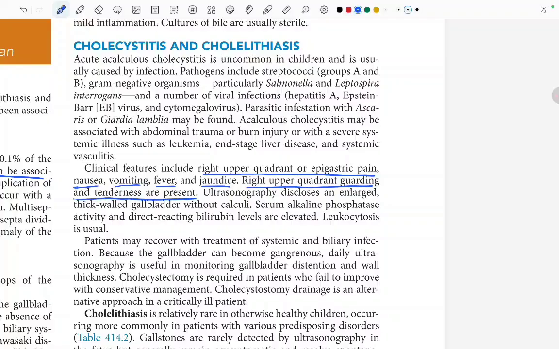Ultrasound discloses an enlarged thick-walled gallbladder without calculi. So what will be seen on the ultrasound? On ultrasound, there will be enlarged thick-walled gallbladder without any calculi. Serum alkaline phosphatase activity and direct reacting bilirubin levels are elevated. There is increase in the ALP levels and direct reacting bilirubin levels are elevated, and there is leukocytosis.